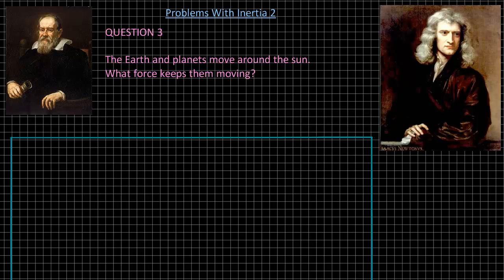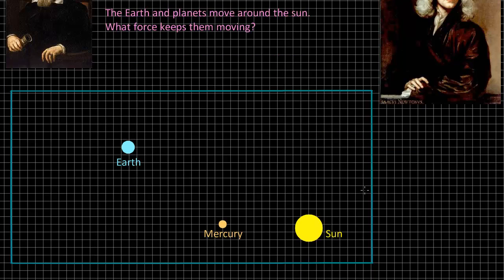Let's have a look at a little bit of the detail of this problem. Here we've got the Sun and two of the planets, Mercury and the Earth. And I want to have a look in detail at the motion of these two planets. Let's consider the Earth first. The Earth travels in an almost circular orbit. In fact, it's not a circular orbit. Aristotle believed it was circular.